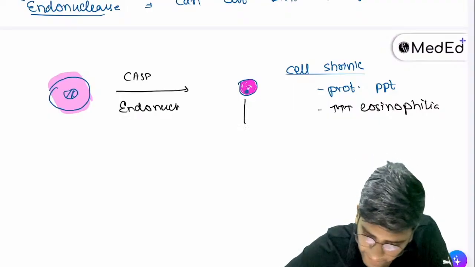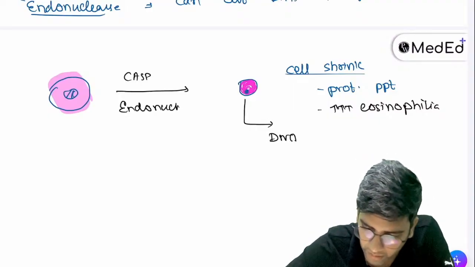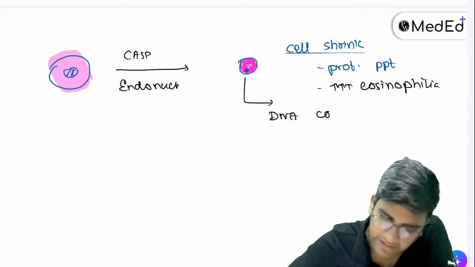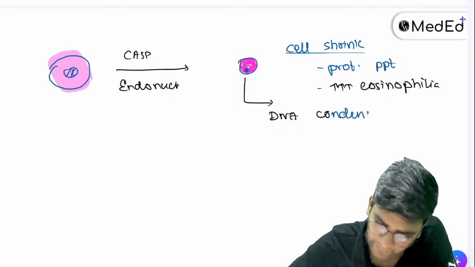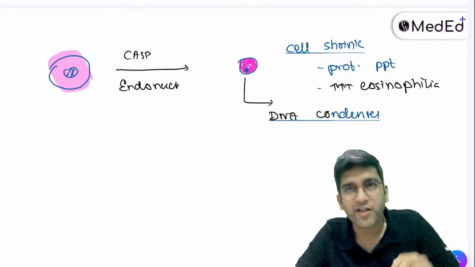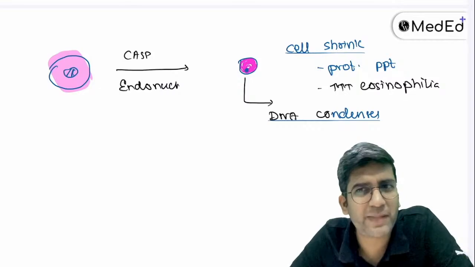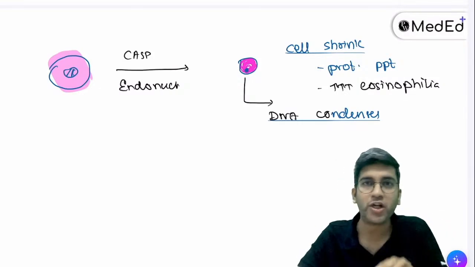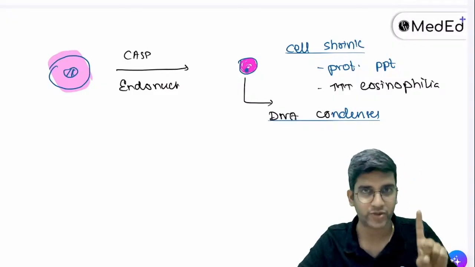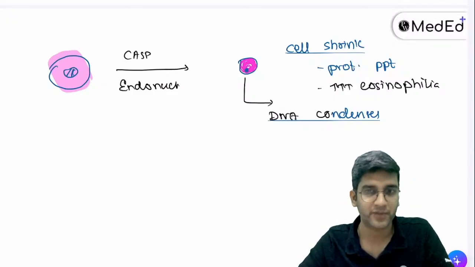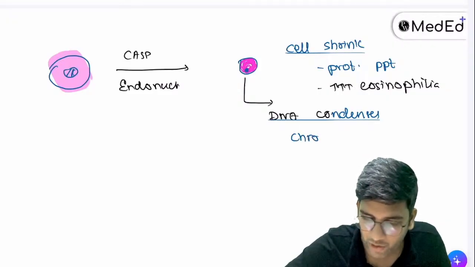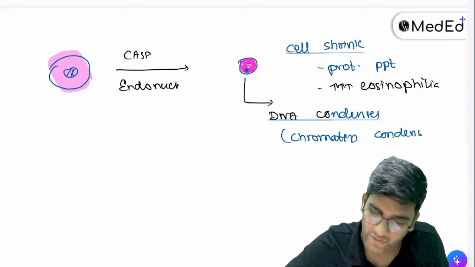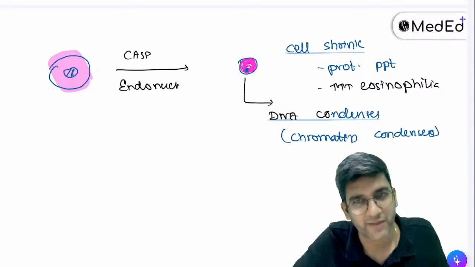So here what happens is the DNA will condense. This chromatin condensation, the entire DNA condenses. Fine. So it's a smaller and a dark nucleus. Can I call this pycnotic? I can actually call this pycnotic, but the term is not used in apoptosis. The term is used in necrosis. This is also a pycnotic nucleus only. Unfortunately in apoptosis, they call it chromatin condensation. I don't know why they use this. They should have called it pycnotic nucleus. In both the places, it will be pycnotic nucleus only.